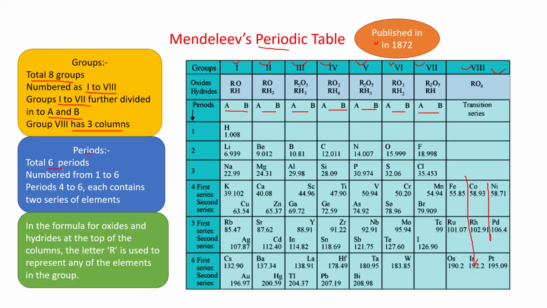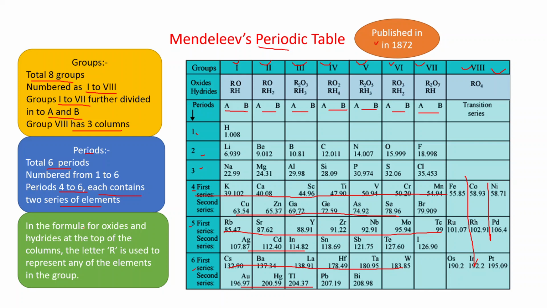Periods. A total of 6 periods are there, numbered from 1 to 6, like this is 1, 2, 3, 4, 5, and 6. Periods 4 to 6 each contain 2 series of elements. You can say this is period 4. This one is the first series of elements, and this one is the second series of elements. In the same way, in the 5th period, this one is the first series and this one is the second series. In the 6th period, this one is the first series of elements and this is the second series of elements.